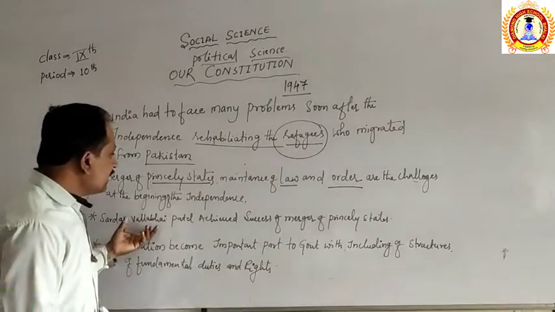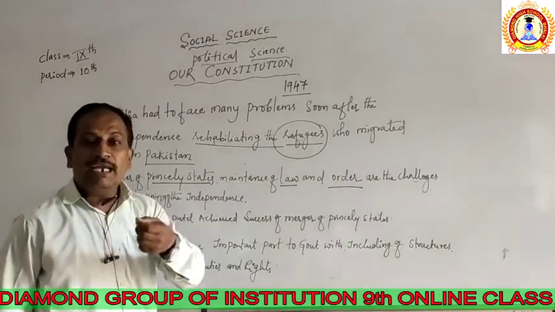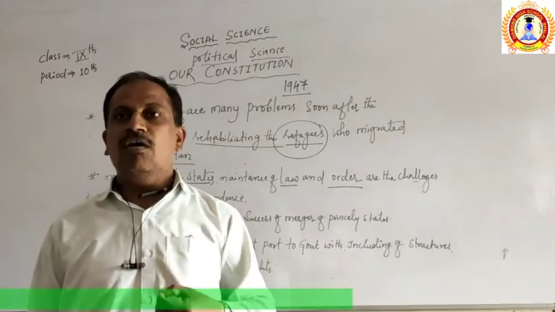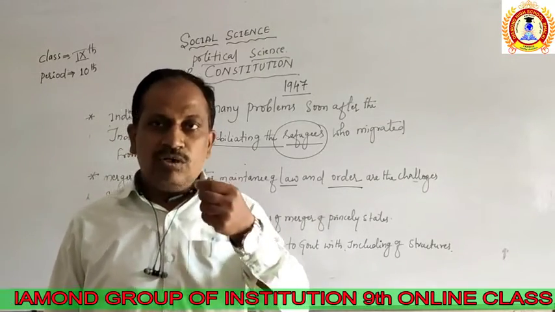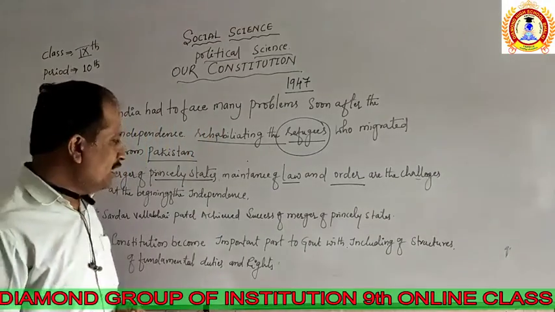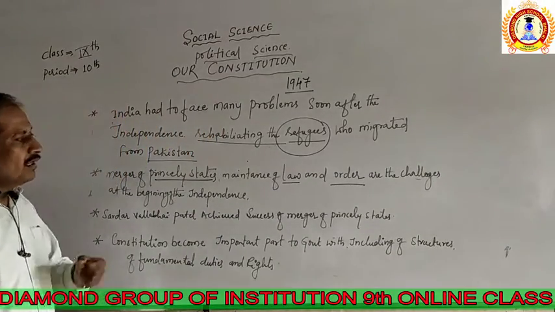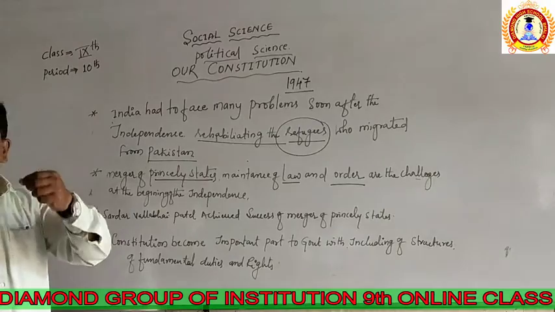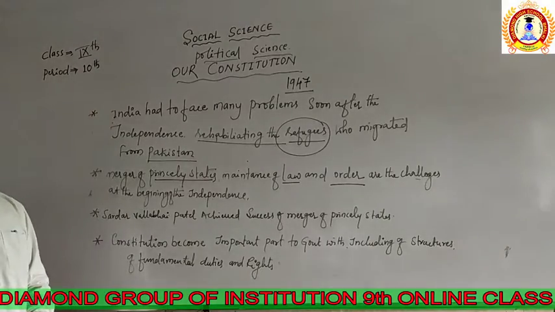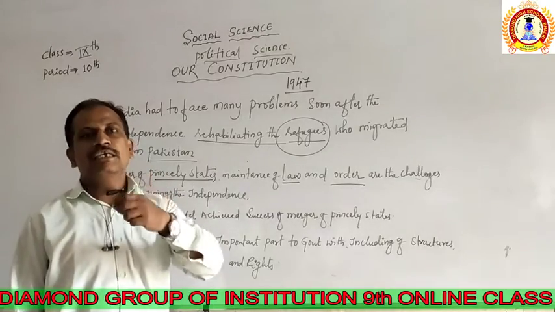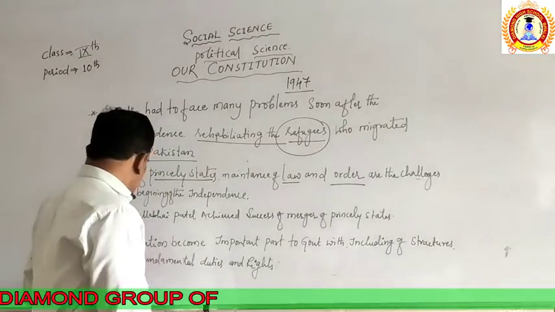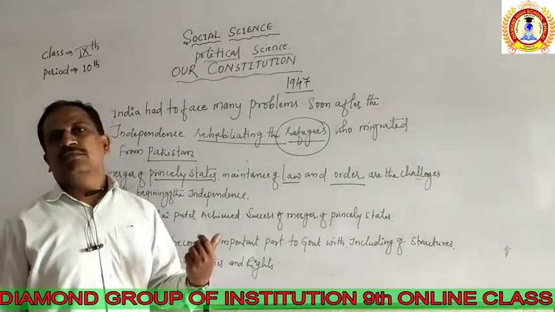Now, after getting the princely states, it was again a problem for India to run a good government or a good administration in the country, because to follow the rules, to follow law and order, there should be one more thing needed for India. That is the development of the Constitution.